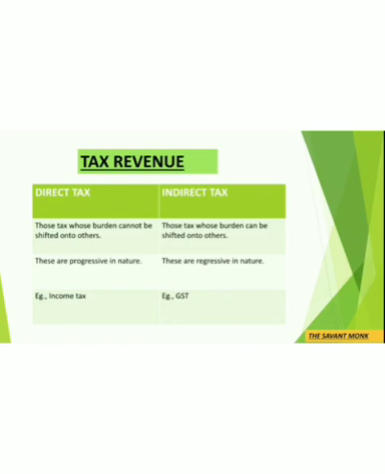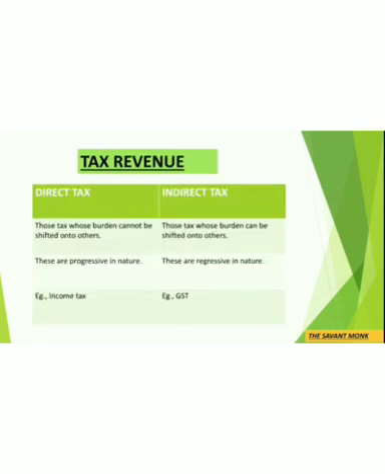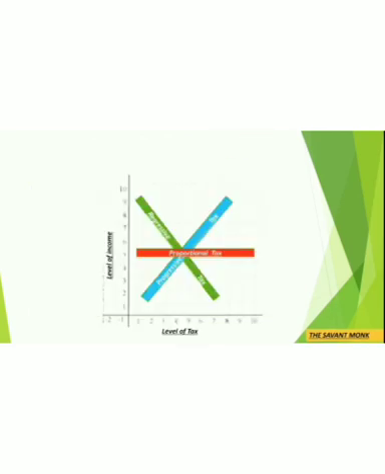Alright, so I hope that the difference between direct and indirect tax is clear to you. These are generally asked in the examination, so remember that both direct and indirect tax are part of revenue receipt because they are neither creating any liability, okay, there is no repayment burden, and they are neither reducing the assets of the government. Government is not selling out its property for getting this kind of receipt. It is for the work that the government is doing, the welfare activities that the government is doing. For that we are paying this tax revenue, okay?